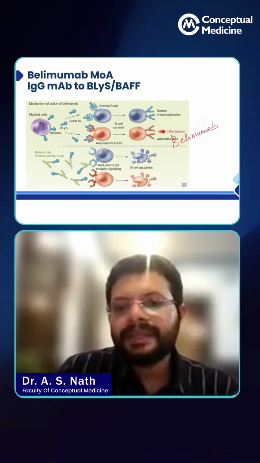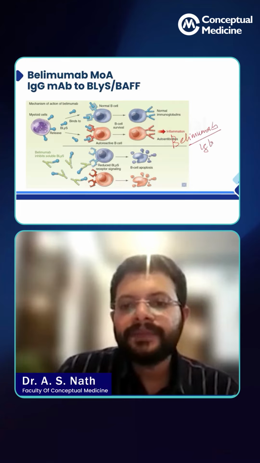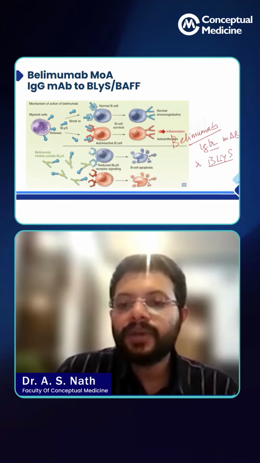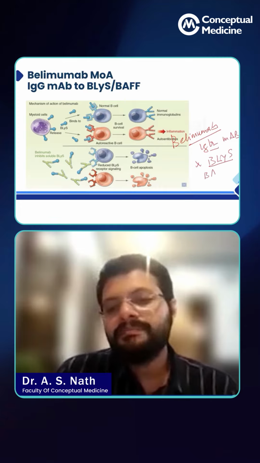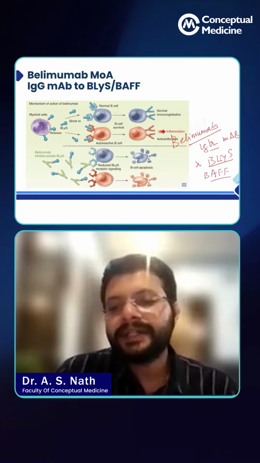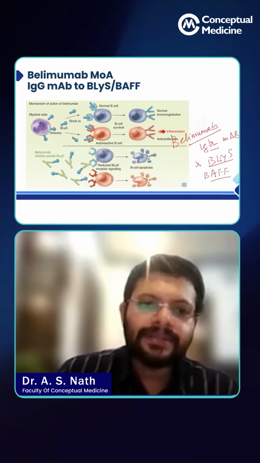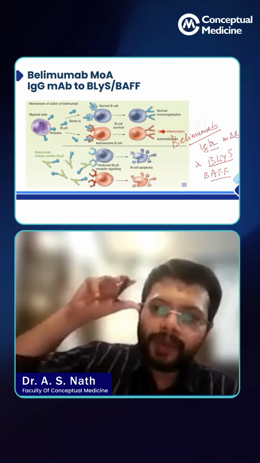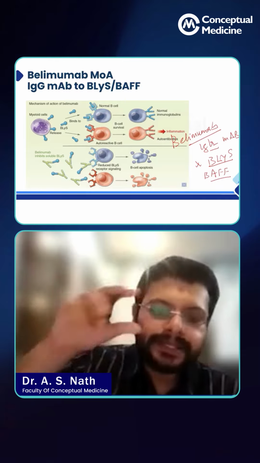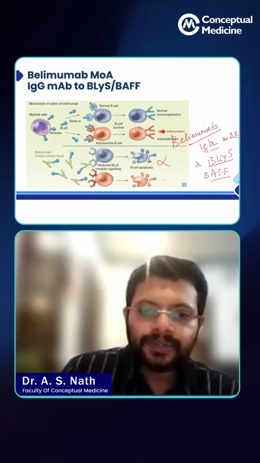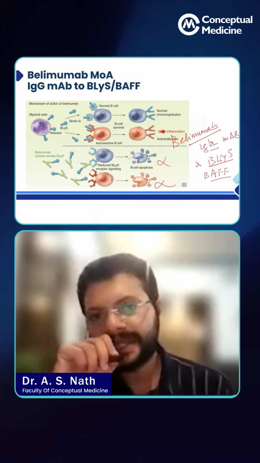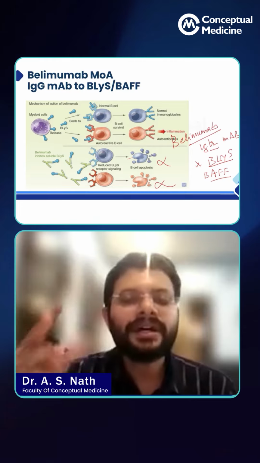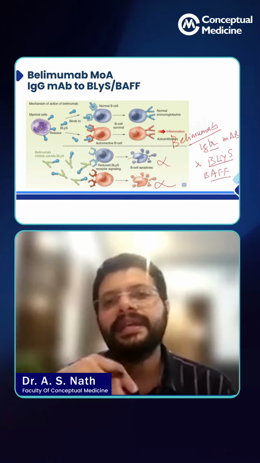Belimumab is an IgG antibody. It is an IgG monoclonal antibody against the B lymphocyte stimulator, also called the B cell activating factor. When belimumab binds to this receptor, it leads to the apoptosis of the B cell.